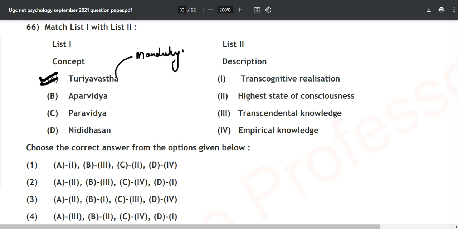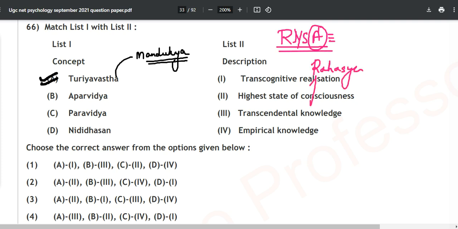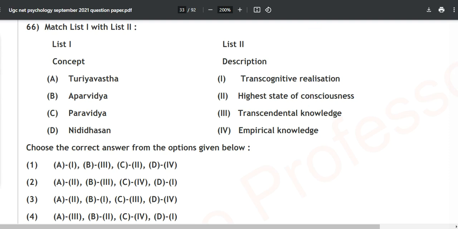If you know about the Upanishads, it is very good. If you don't, it is fine. But you must know about Rigved, Yajurved, Samved, and Atharvaved. Atharvaved was the recent one, and the mnemonic for that is Rahasya. So Rigved, Yajurved, Samved, and like that you can remember this as well, because in one of the recent papers they have asked about this. So Turiya Avastha is mentioned in the Mandukya Upanishad.